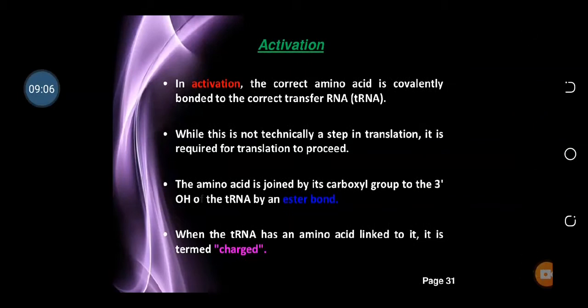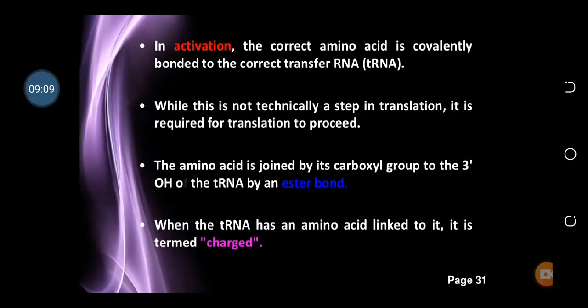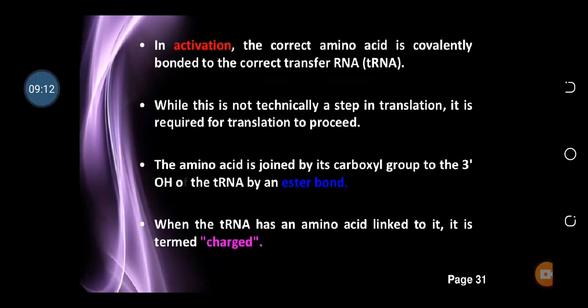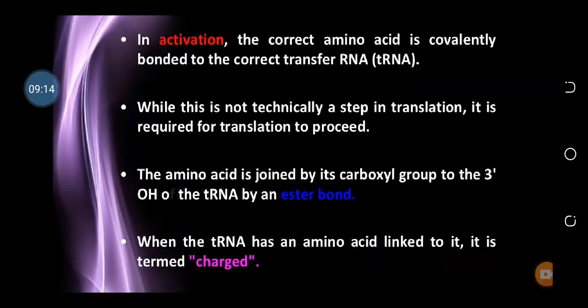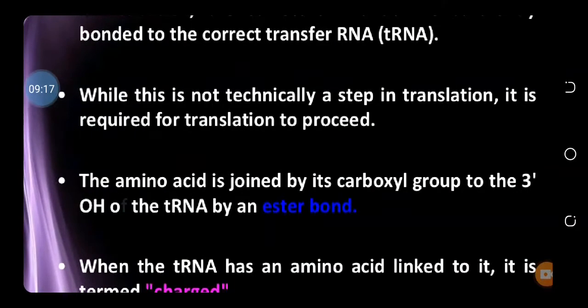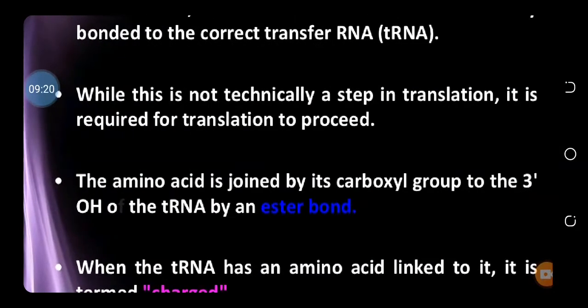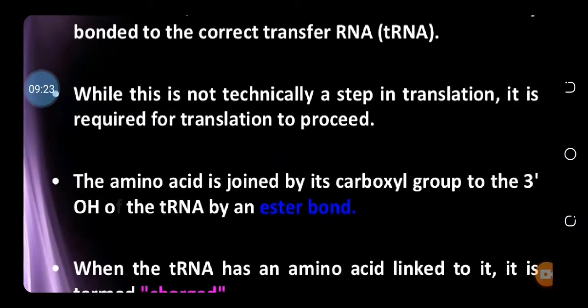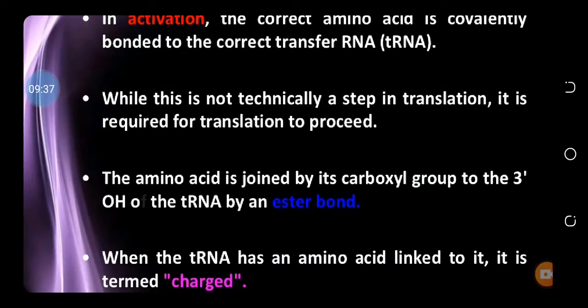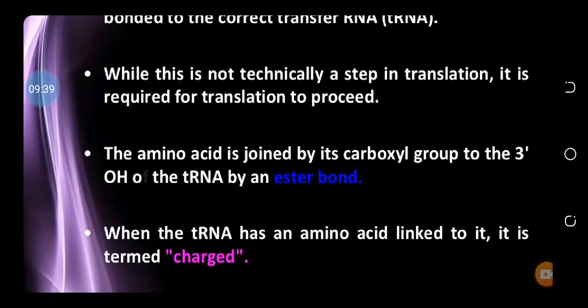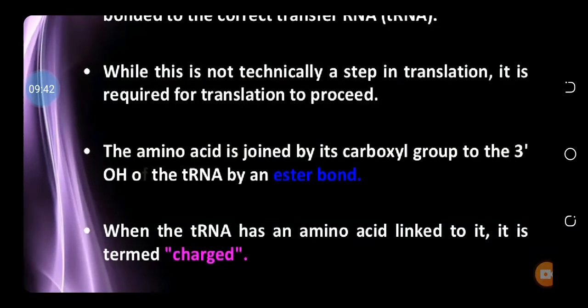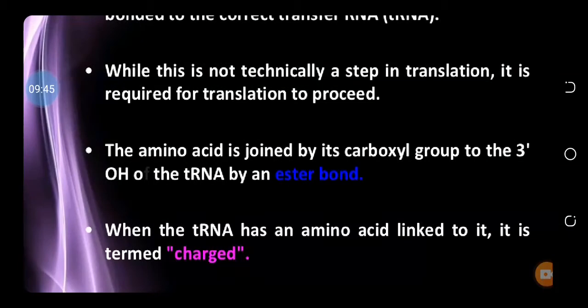So the first step is called activation, and in this step a bond between the amino acid and the transfer RNA is formed. As you know, an amino acid consists of two groups. One is called the carboxylic group, the other is called the amine group. The carboxylic group of the amino acid binds to the hydroxyl group of the transfer RNA, which is at the 3' end of the transfer RNA, and this leads to the formation of an ester bond, and then ultimately the transfer RNA is loaded with the amino acid. This is called the transfer RNA being charged.